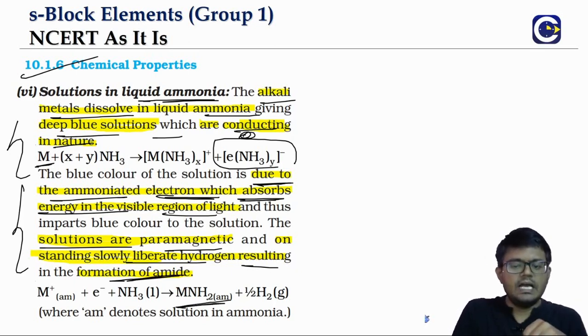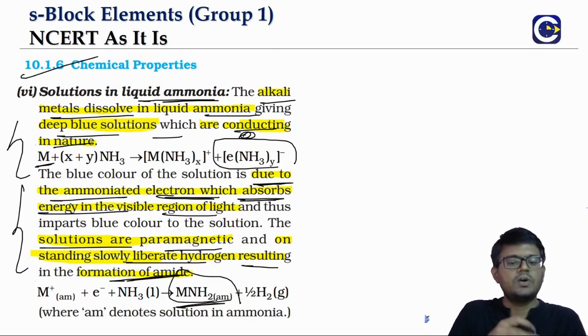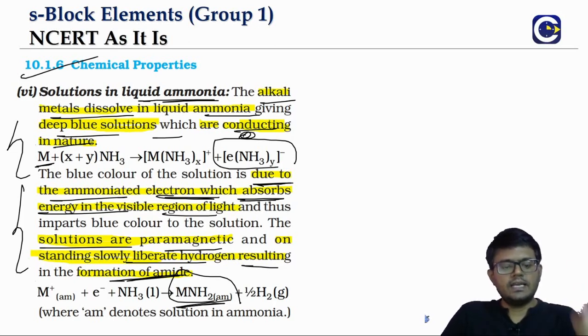You can see they are actually having a reaction here, forming metal amides, which remain inside the ammonia solution, resulting in the liberation of hydrogen.